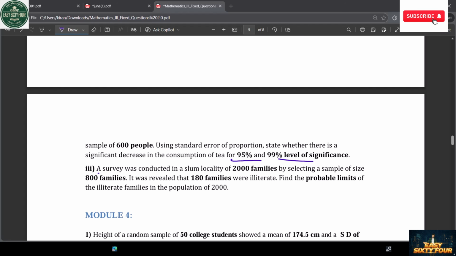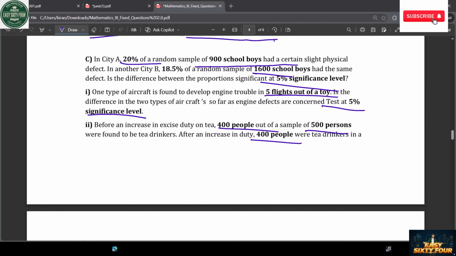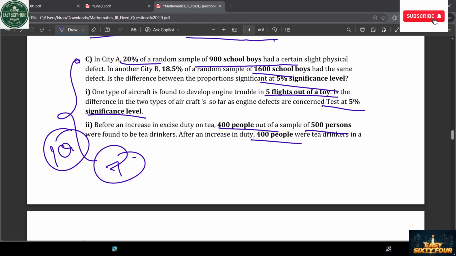Okay, after that 800 families, this is not more important but also study. Why? Because all these are similar questions only. Okay, this 1, 3, 4, 5, consider as 5 questions. In 5 questions, one is going to come in the exam, 7 marks. Just to pass, I will tell you one thing.